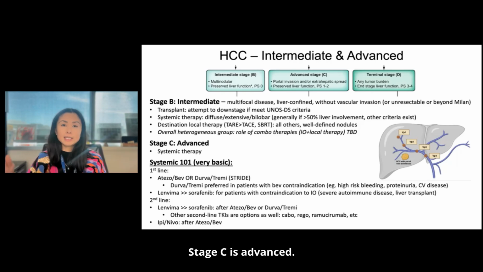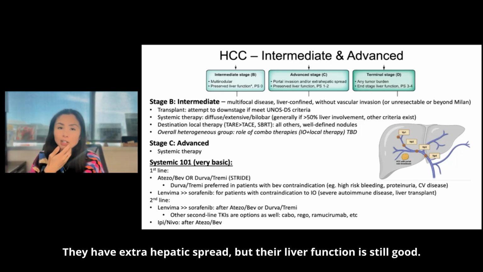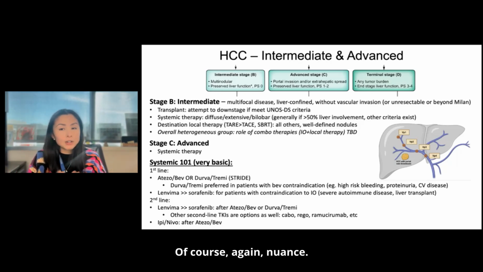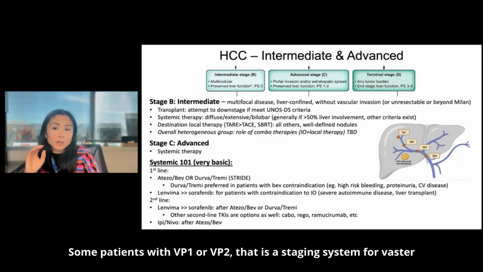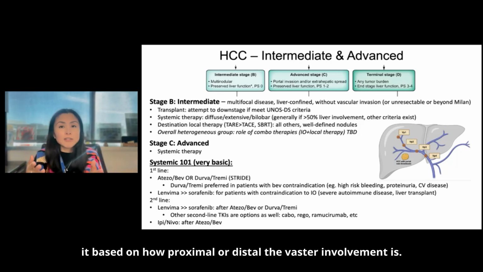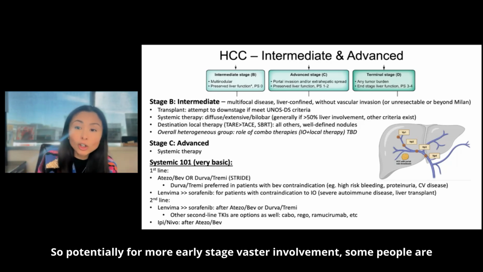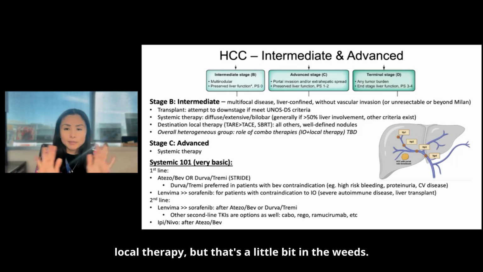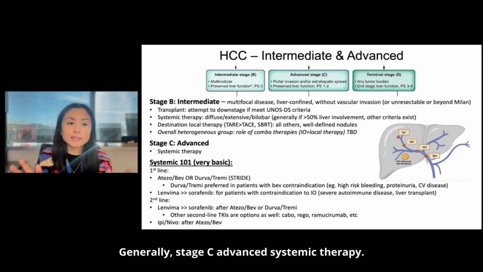Stage C is advanced. These patients have vascular invasion, they have extrahepatic spread, but their liver function is still good. These patients get systemic therapy in general. Of course, again, nuance. Some patients with VP1 or VP2, that is a staging system for vascular involvement, which grades it based on how proximal or distal the vascular involvement is. So potentially for more early stage vascular involvement, some people are considering more aggressive local therapy, but that's a little bit in the weeds. But generally, stage C, advanced, systemic therapy.